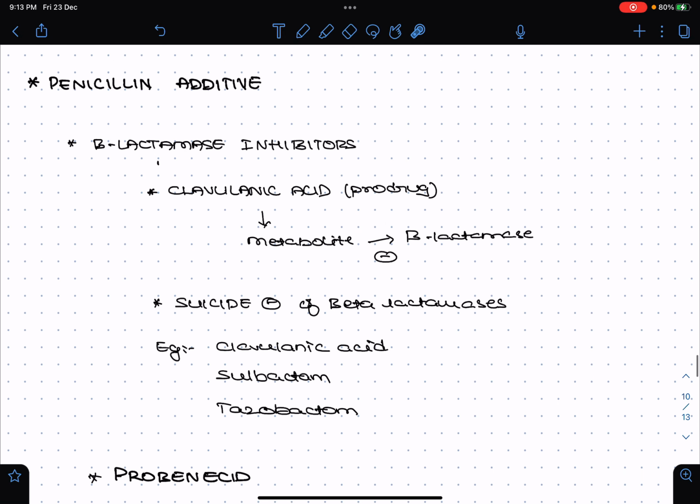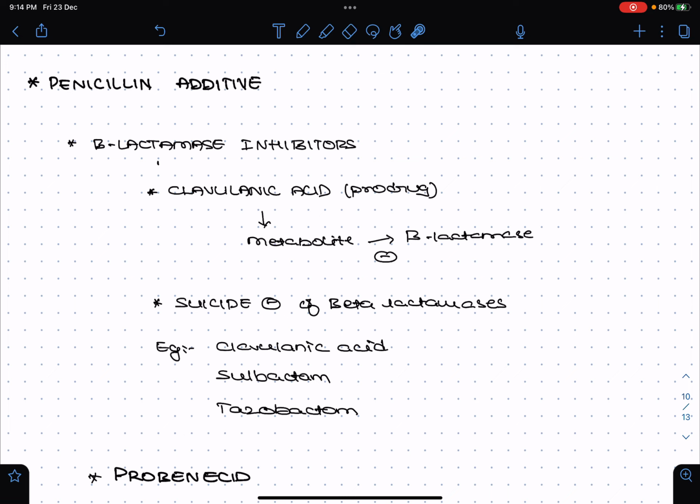Let us move on to the penicillin additives we have. There are two penicillin additives you need to remember. The first is the beta lactamase inhibitor. Please remember, by adding a beta lactamase inhibitor, you will be enhancing the activity of the penicillins. How do you enhance the activity of penicillins? By giving a beta lactamase inhibitor, like clavulanic acid, which is a prodrug. Here is an interesting fact. It is called a suicide inhibitor. Beta lactamase inhibitors are also called suicide inhibitors.